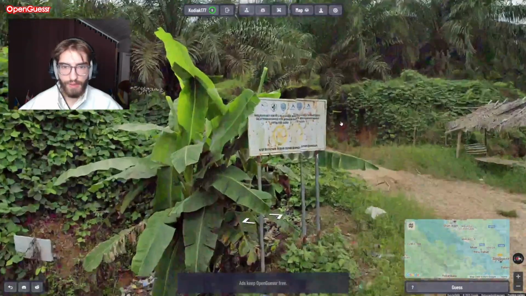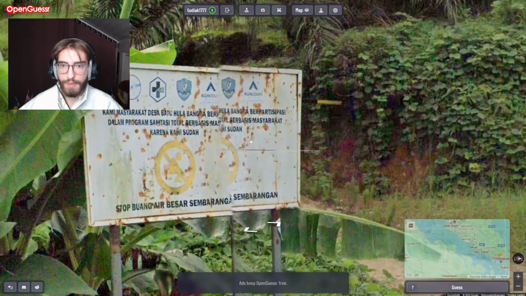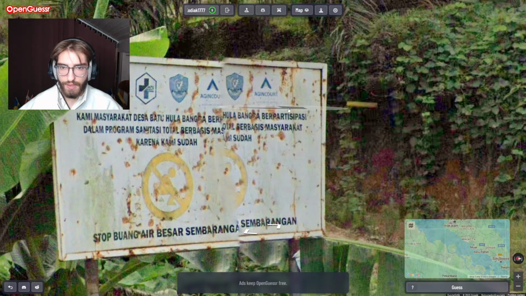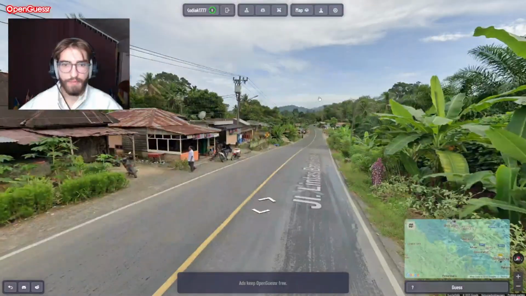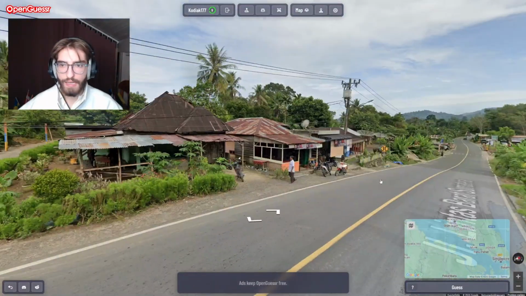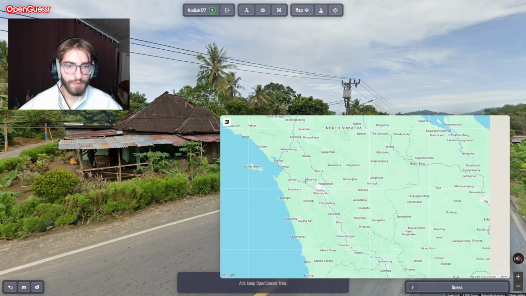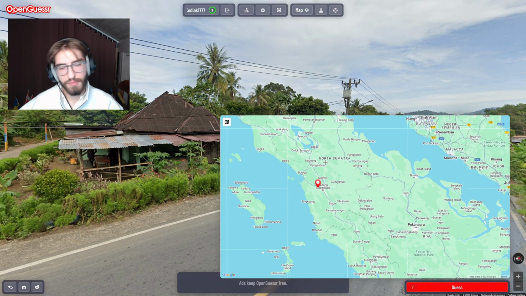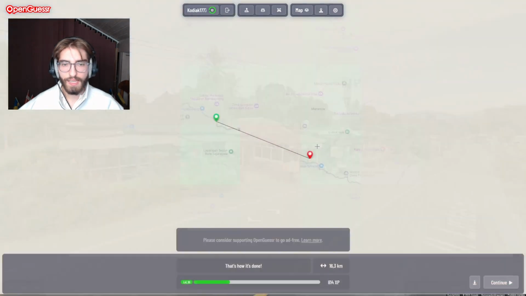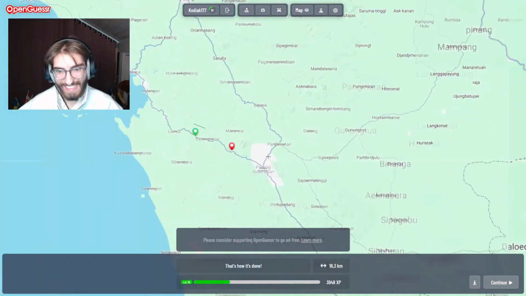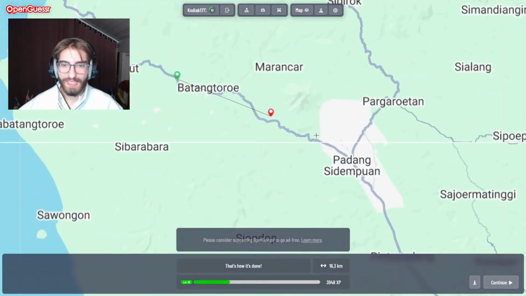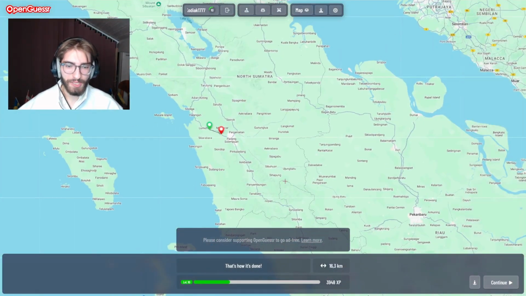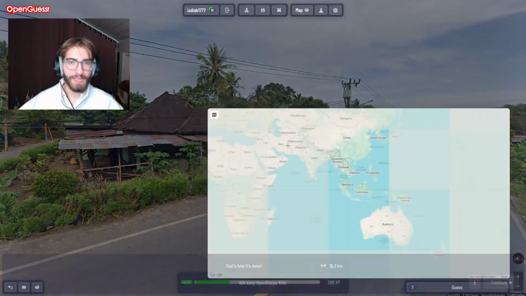And we also have a sign here, I think. Maybe it has some information on it. I don't really see anything here, so that's not the most helpful one. But being kind of hilly, I was thinking it's more on the western side, maybe like Padang Sidempuan, or on the western side generally, but maybe it's a bit more north as well. Let's click guess, and it was. So yeah, you see, it's just like GeoGuessr, and I really like that aspect.